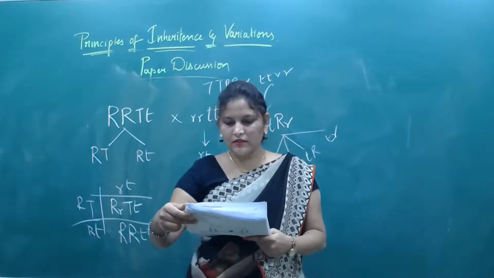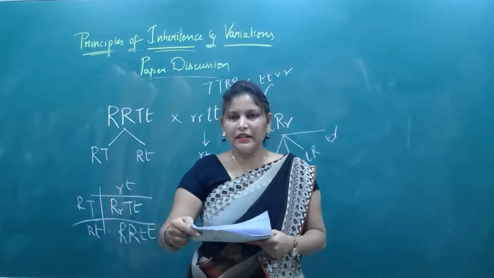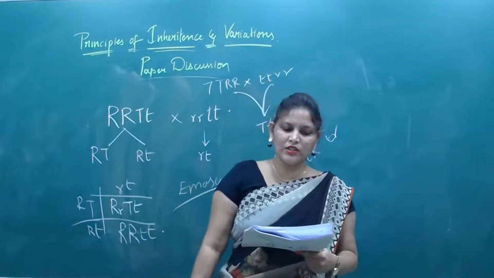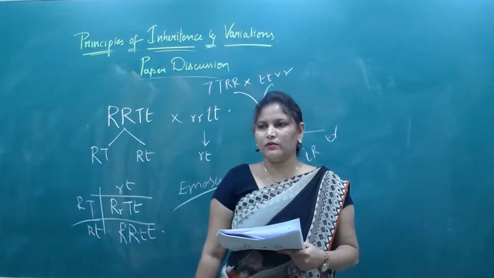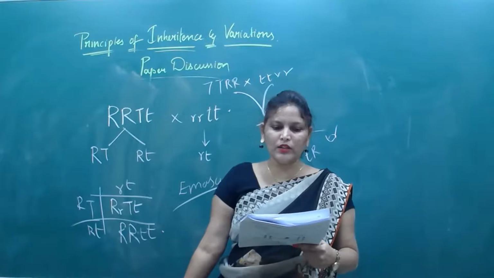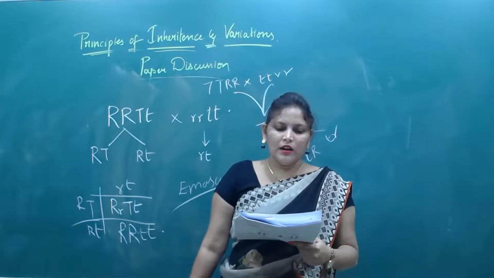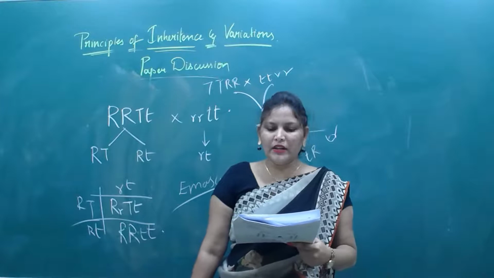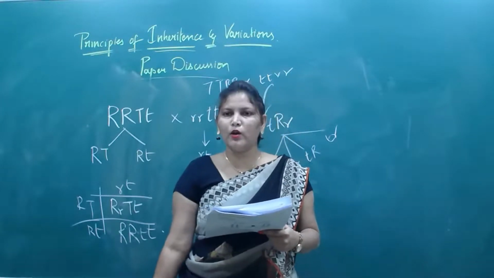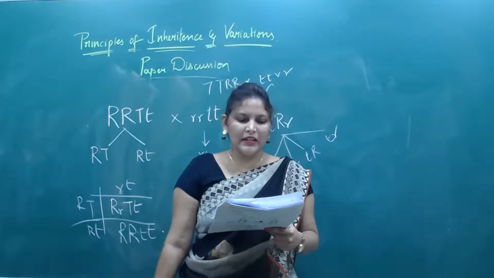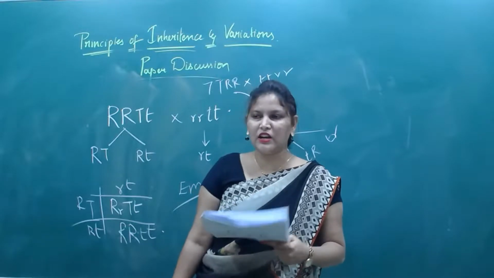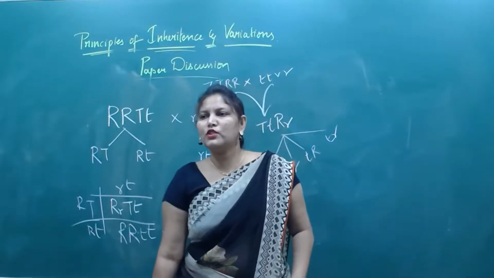So next question. In a Mendelian dihybrid cross, how many individuals are homozygous dominant for both the genes in F2 generation? Only one, capital R, capital Y, only one is there. And in a Mendelian dihybrid cross, how many individuals are homozygous recessive, small r small y? 1 out of 16. In a Mendelian dihybrid cross, how many individuals are heterozygous for both the characters in F2 generation? 16 minus 2.